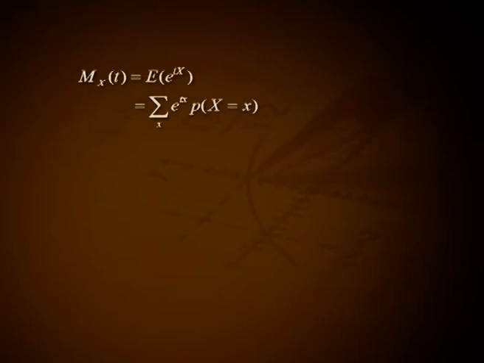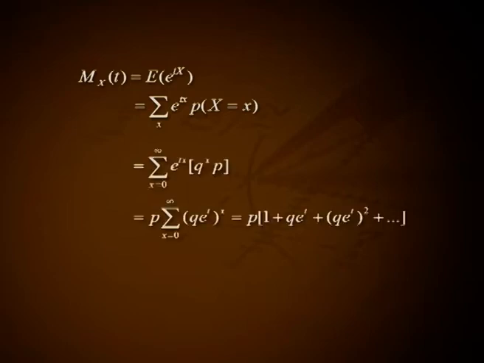Moment generating function M_X(t) equal to expectation of e raised to tx, that is summation over x of e raised to tx into probability of capital X equal to small x, that is summation over x from 0 to infinity e raised to tx into Q raised to x into P, that is P into summation over x from 0 to infinity (Q e raised to t) raised to x, that is P into 1 plus Q e raised to t plus (Q e raised to t) square plus etc. That is P divided by (1 minus Q e raised to t), where 0 less than Q e raised to t less than 1.